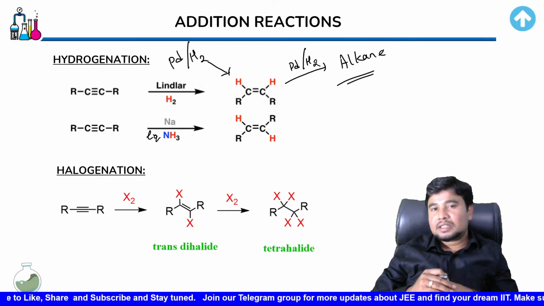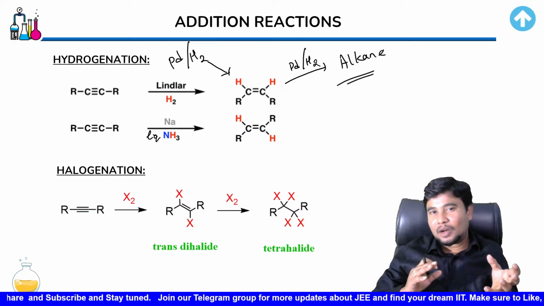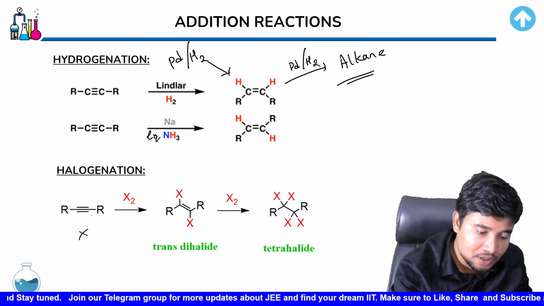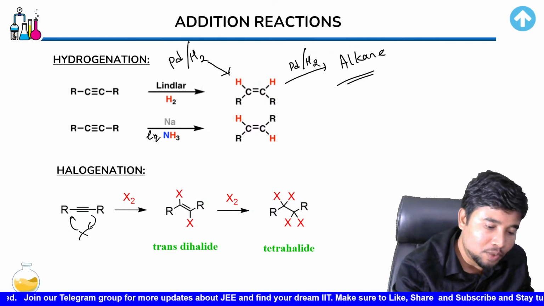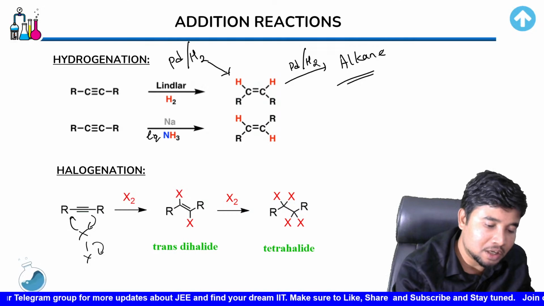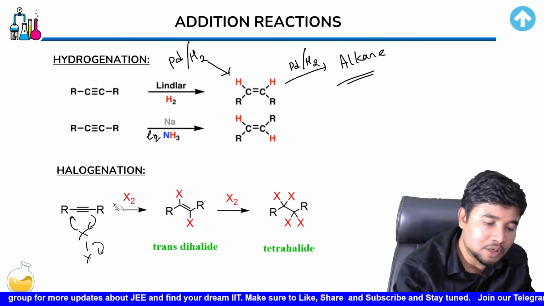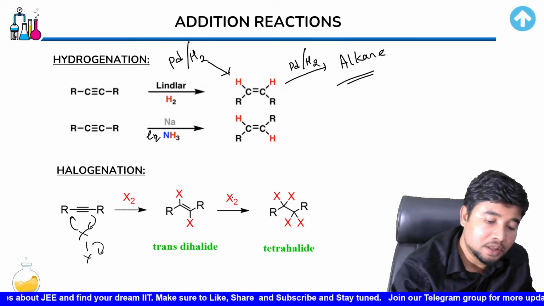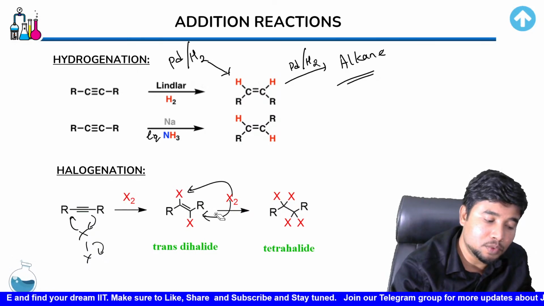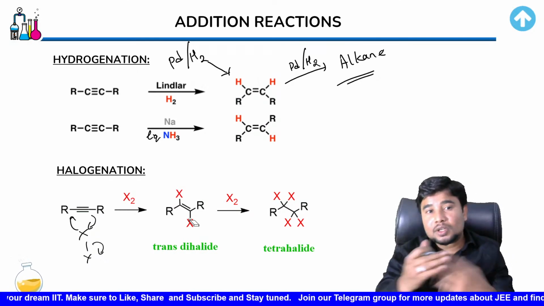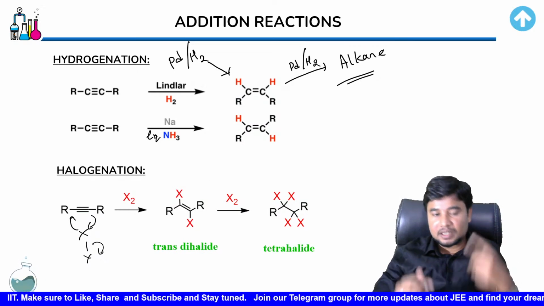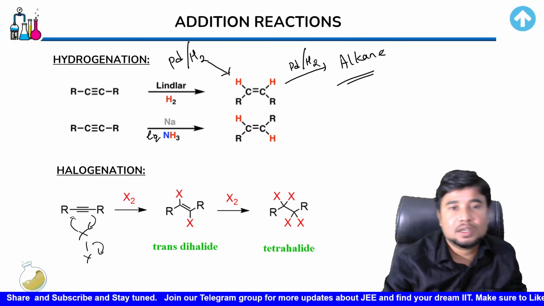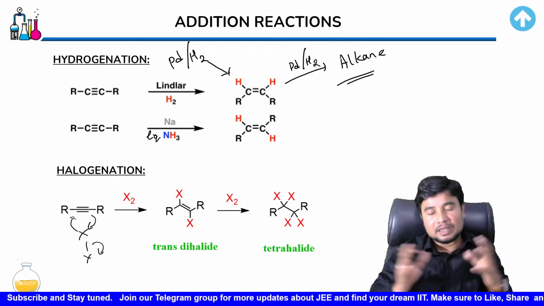Next reaction is halogenation. We remember how alkene attacks over the halogen, right? Initially it gets these 2 halogens attached in this manner. So one over here, the other goes out and comes over the other position. So that would result in these 2 halogens. And then again, because there is still a double bond, that would again result in substitution of 2 more halogens. So what would be the outcome, which is different from the previous alkene, is you would end up getting 4 of these groups attached to the alkyne chain.